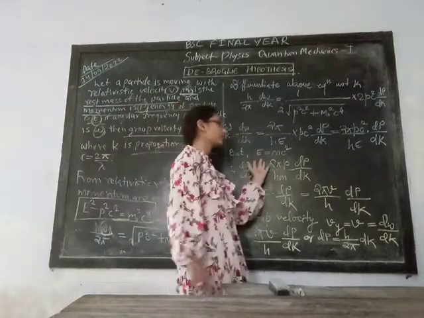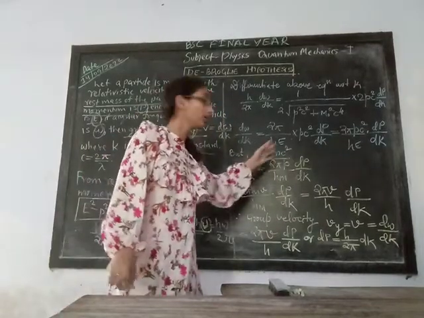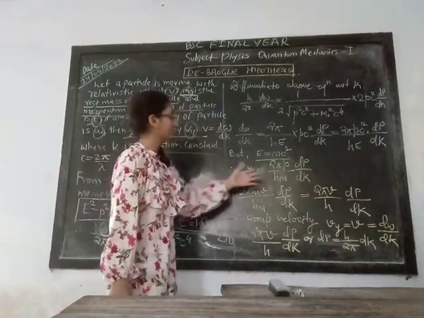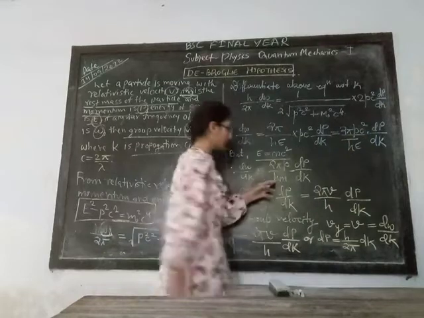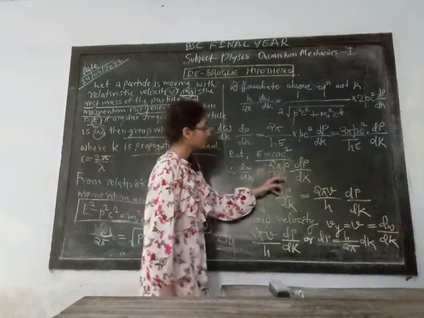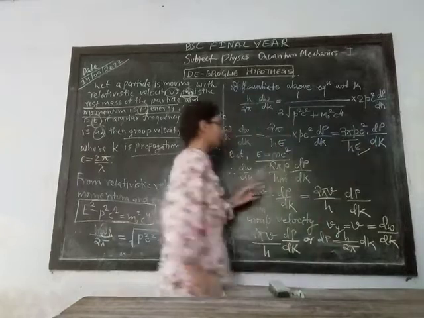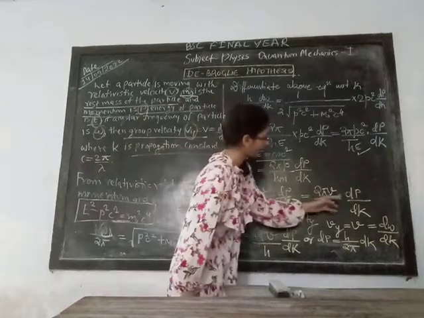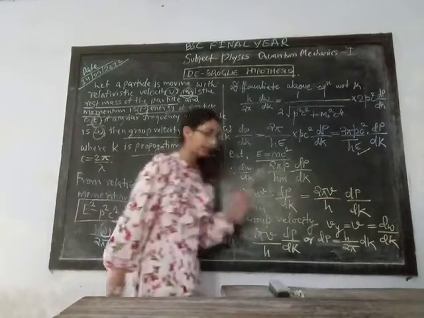But here E is equal to mc square. This is the relativistic relation of Einstein's theory of relativity. So therefore d omega by dk is equal to 2 pi p by h m dp by dk. So here what do I do? Here we will put the value of E. So 2 pi mv by h m dp by dk is equal to 2 pi v by h, the differential form of p with respect to k.